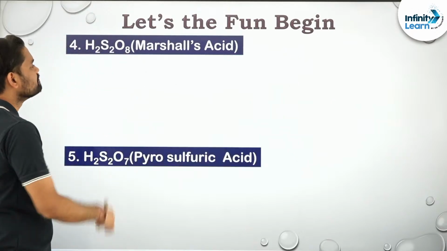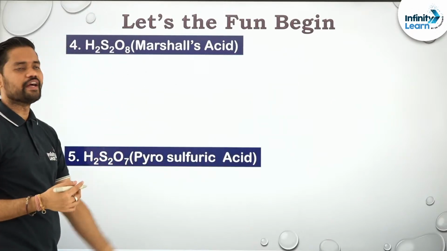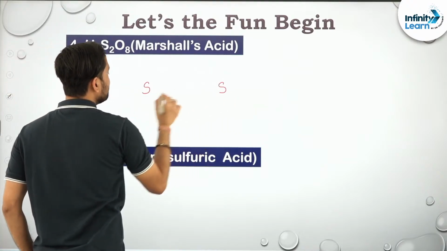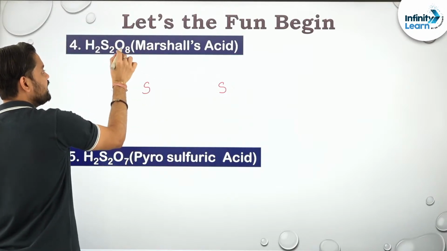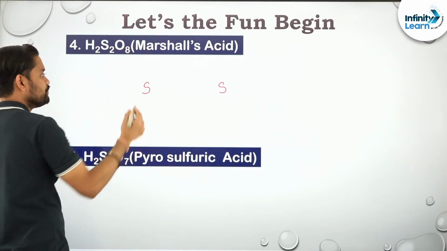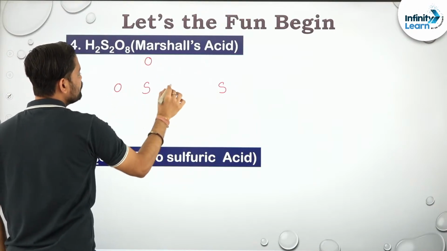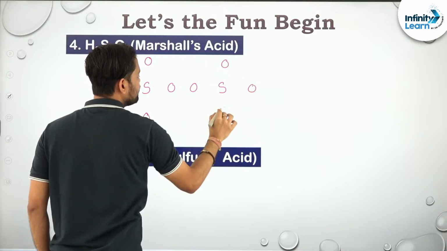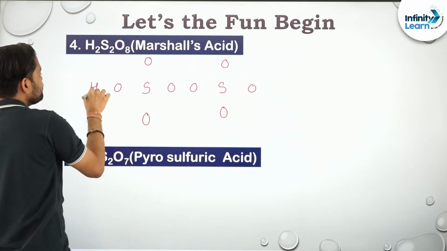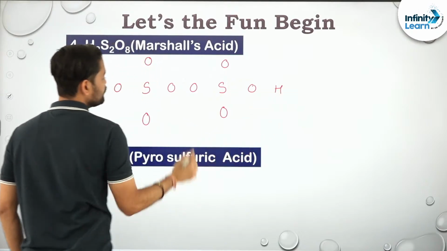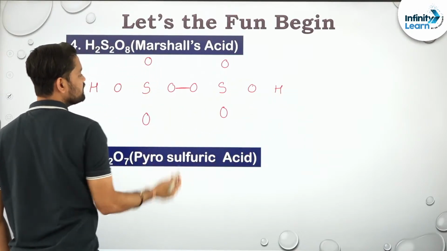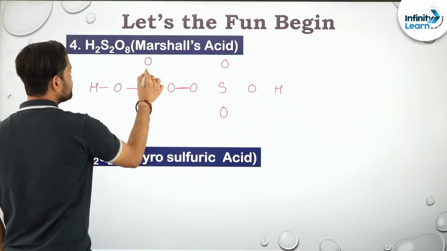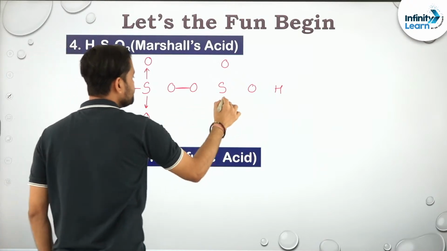Okay. In the same way, Marshall's acid, I am not going to do the VRSU technique, I am just showing you the structure. Sulfur, there are 2 central atoms over here. There are 8 oxygens, that means each central atom will have 4 oxygens, 1 2 3 4, 1 2 3 4, and there are only 2 hydrogens. Out of symmetry I am placing them over here. So there is a peroxy linkage, please remember this thing. Clear? And yes, you can draw this structure, you will get this structure, you can now practice it. I am just giving you this structure.